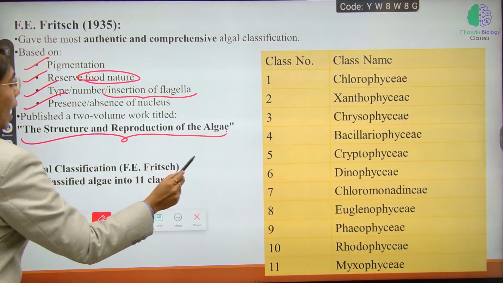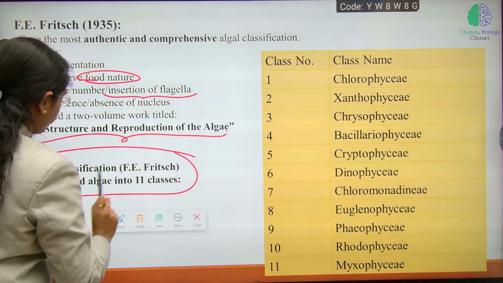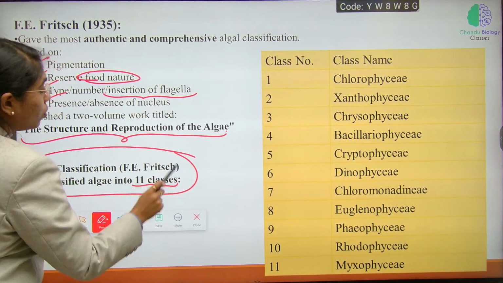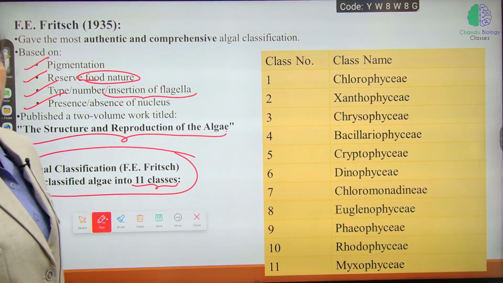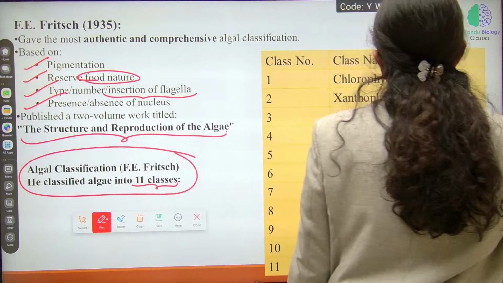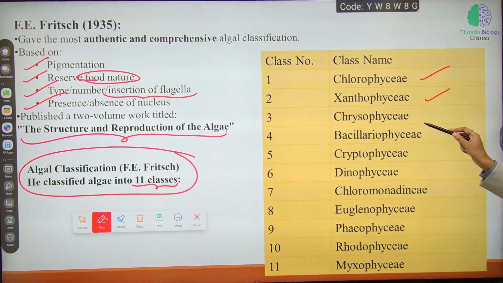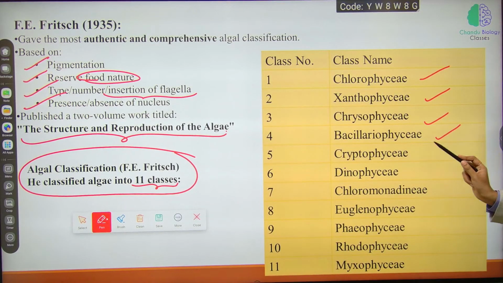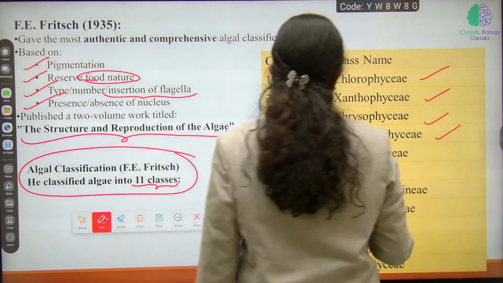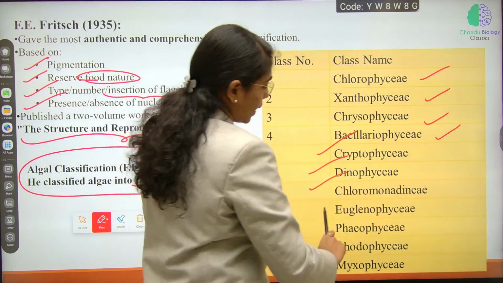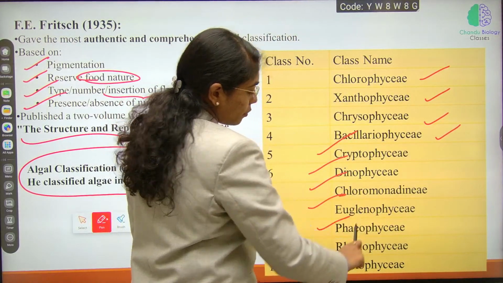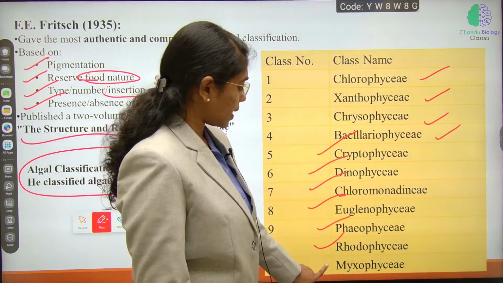He classified algae into 11 classes. What are those 11 classes? Chlorophyceae, Xanthophyceae, Chrysophyceae, Bacillariophyceae, Cryptophyceae, Dinophyceae, Chloromonadineae, Euglenophyceae, Phaeophyceae, Rhodophyceae and Myxophyceae.